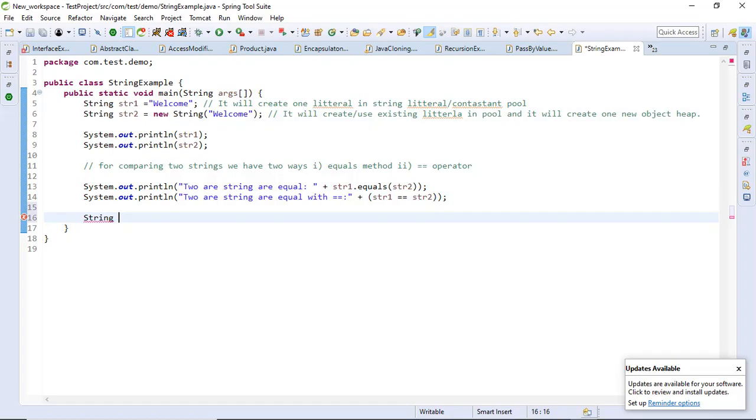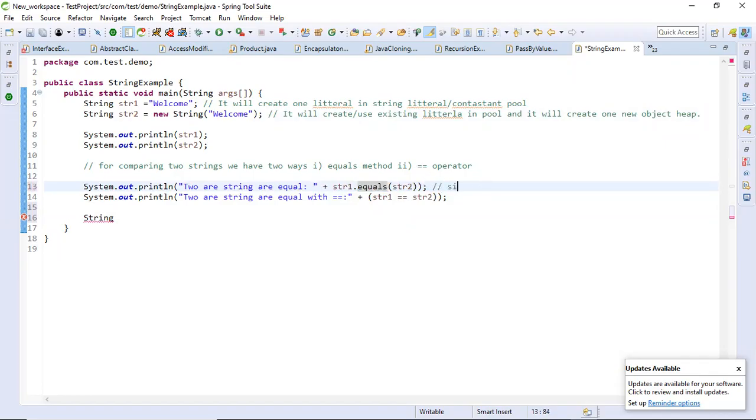Actually, that is different. So here, double equals will check the memory address. It is not about content. The equals method checks only the content. So this equals is similar to double equals in JavaScript.